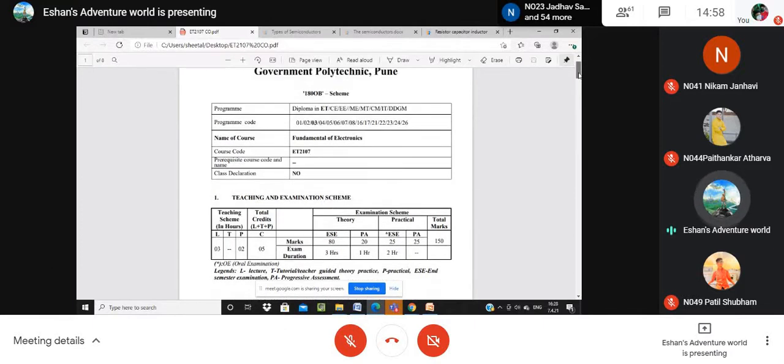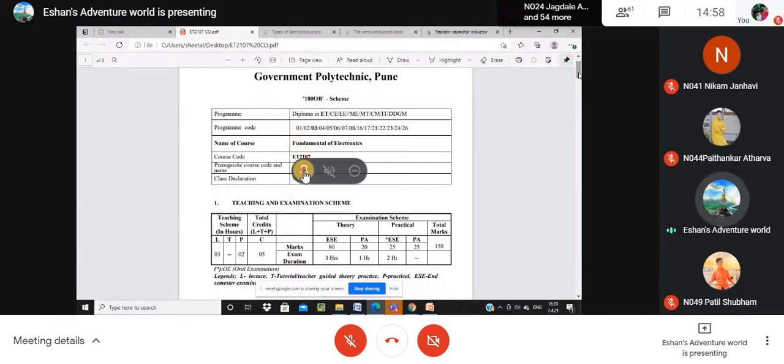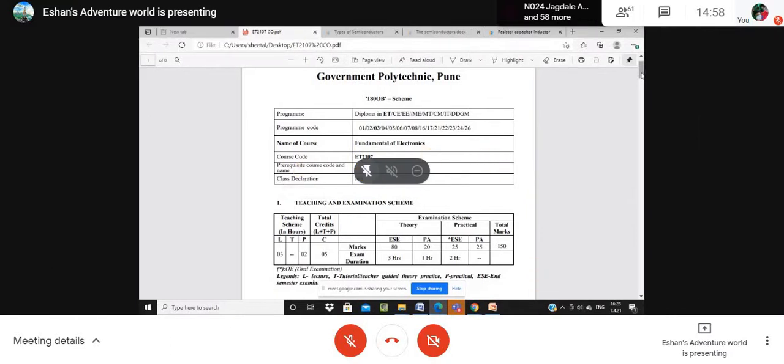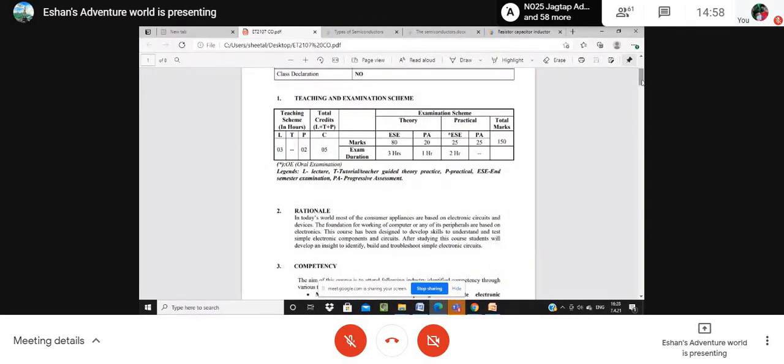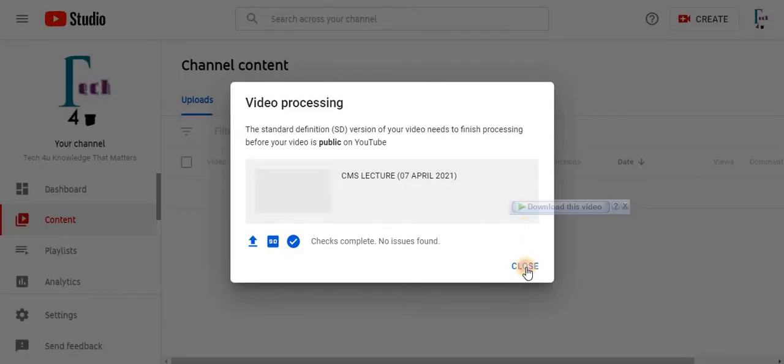Okay, see, this is the 180 OB curriculum of the Fundamentals of Electronics. The code is 82107. The theory is of 80 marks. According to the theory, this paper is for 80 marks and 3 hours. But nowadays the exam will be online, so the marks and hours might change, but they should be proportional to this.